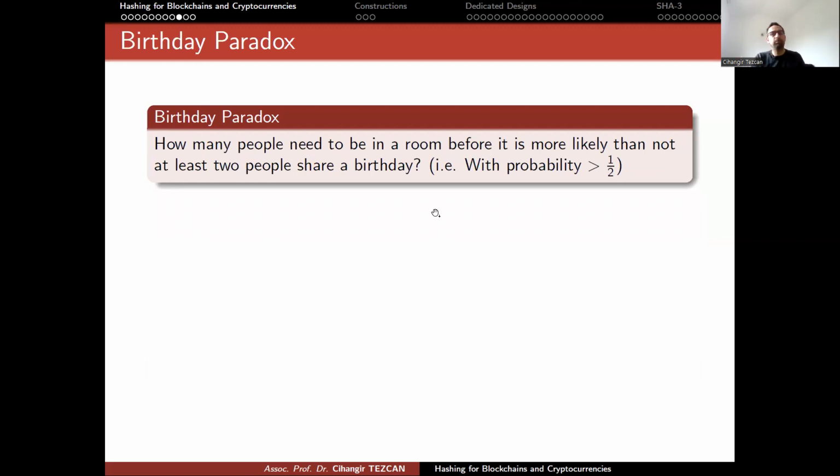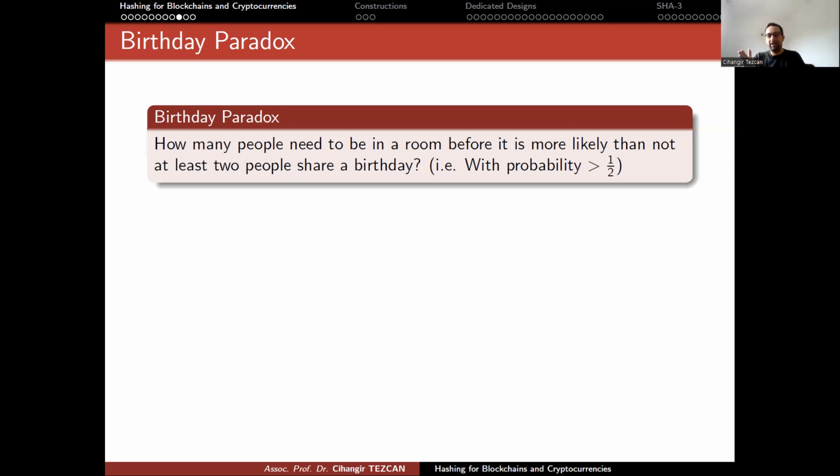So imagine a room, 1 person enters. Of course, since there's nobody else, they don't have a collision. But when the second person enters, it is possible that they share the same birthday, but it is highly unlikely, right? Because there are 365 days in a year, so you should be very lucky to obtain 2 people who share the same birthday. But when more people start coming in, at some point the probability of having 2 people with the same birthday is more than 50%, okay? So with probability more than 1/2.